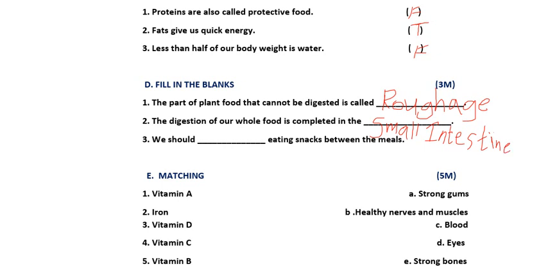Next one, we should dash eating snacks between the meals. It means we should avoid eating snacks between the meals. While you are eating food, in the middle you should not eat any snacks. So avoid. Spelling is A-V-O-I-D. Okay, children, I am reading again. Avoid.